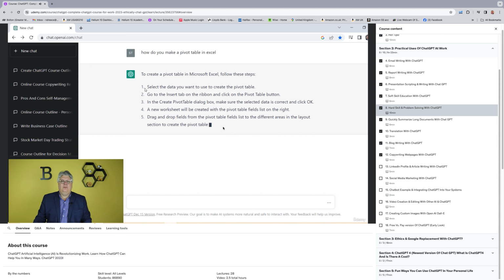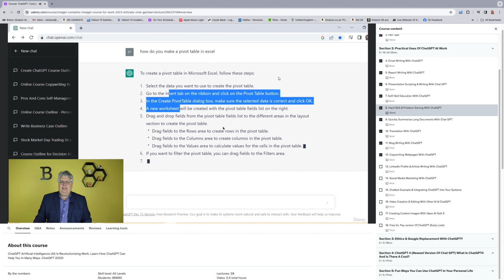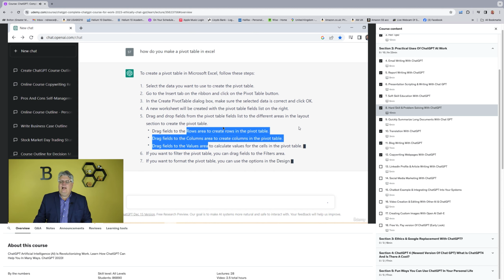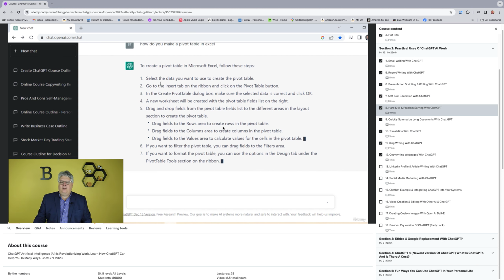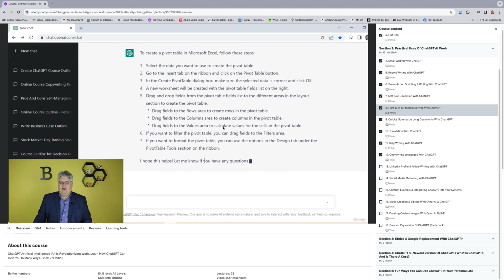So if I don't make pivot tables often, and I'm trying to search the internet, maybe I'm trying to watch a YouTube video or something like that, while you're doing that, I already got the answer, right? I got the answer of ChatGPT here. And it's walking me through how to make this, which in Excel can be a little tricky to do, but at least gives me a start and walks me right through step by step. Hope this helps. Let me know if you have any questions. Maybe I want to respond like, that's great, I love you, ChatGPT, or something like that.